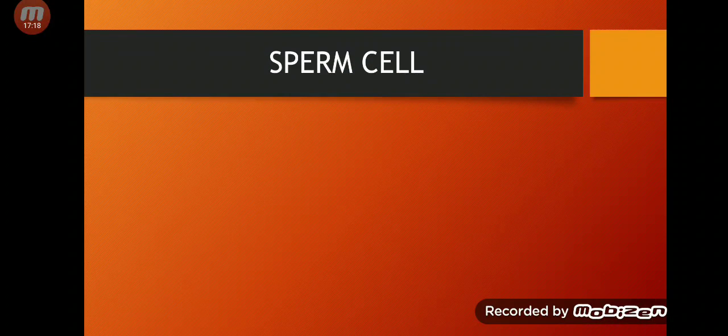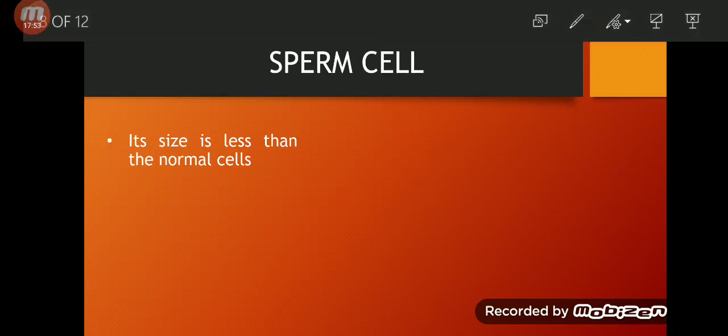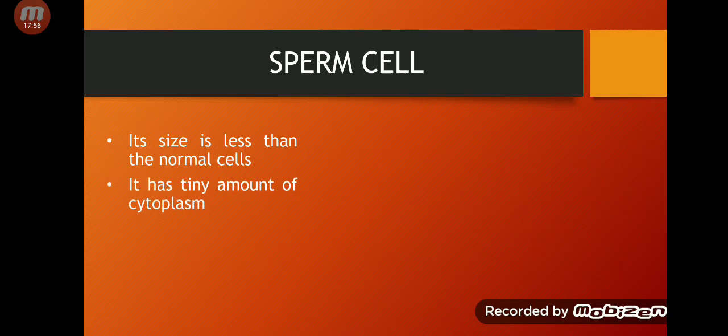Now, first of all, we will discuss the sperm cell, that is the male reproductive cell, and it is a haploid cell. Now its size is less than the size of a normal cell. For example, just to understand, if the size of a normal cell is 30, then the size of a sperm cell is, you can say, 20. So it is smaller than normal cells, and it has a tiny amount of cytoplasm.